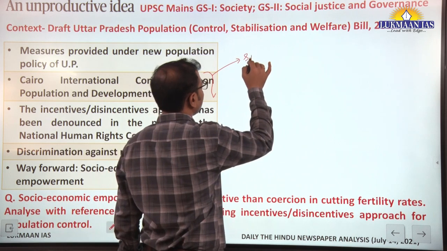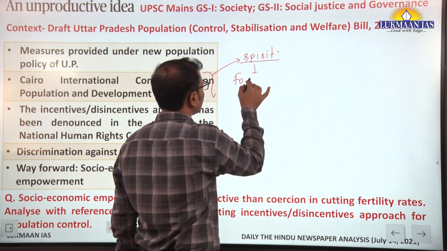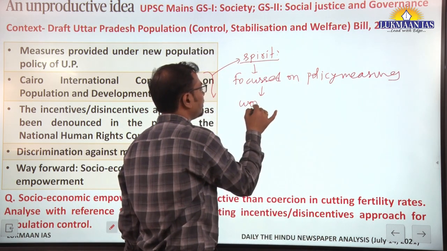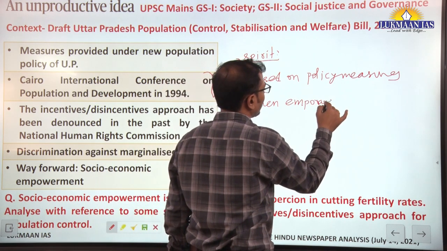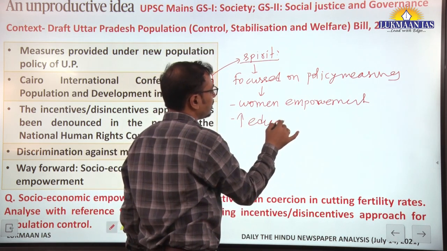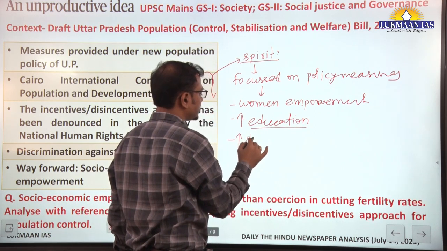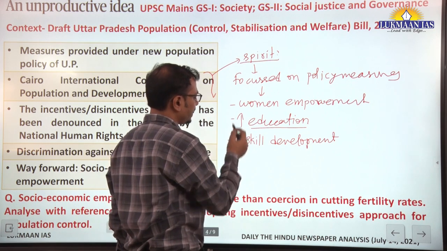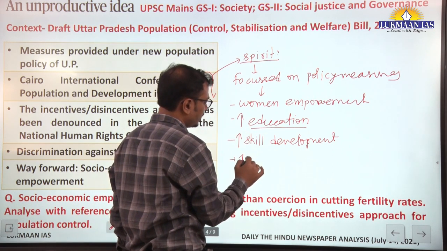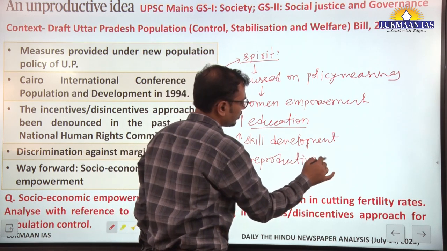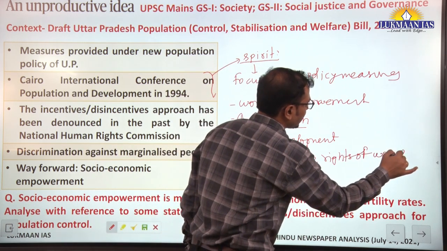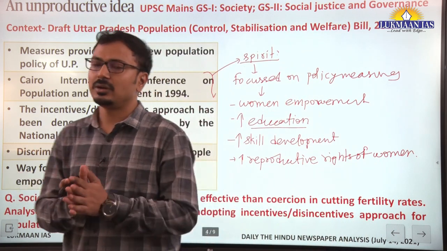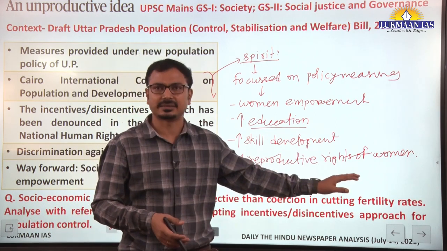However, the spirit of this conference focused on policy measures of women empowerment, improving educational status, improving skill development, and overall economic development, which will result in more awareness about the reproductive rights of women, and automatically there will be improvement in the socio-economic condition of society, and people themselves will choose smaller family sizes or family planning.